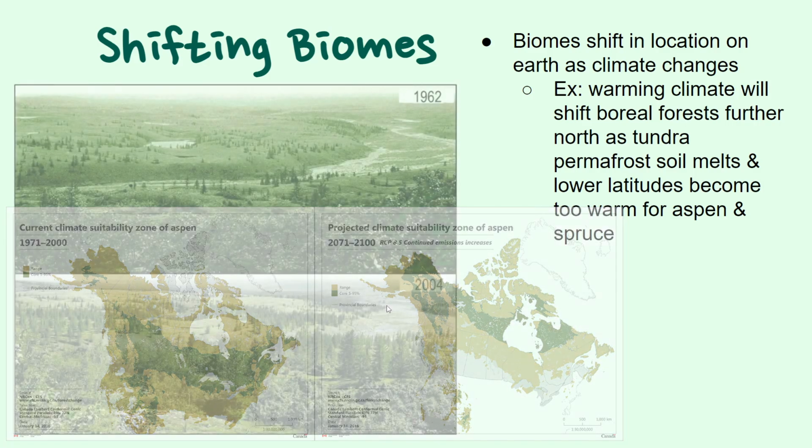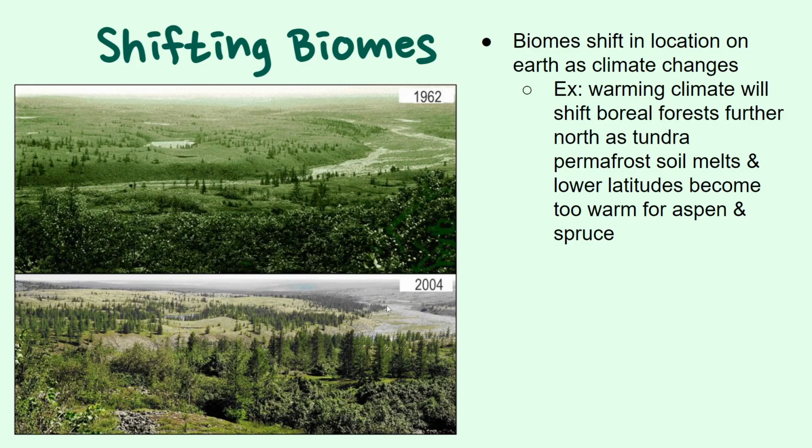We can see an actual picture of this progress happening in these photos of the same exact Arctic plot of land in 1962 and then again in 2004. We can see that the forest is slowly creeping northward as global warming makes those previously too cold soils warm enough for the boreal forest tree species.